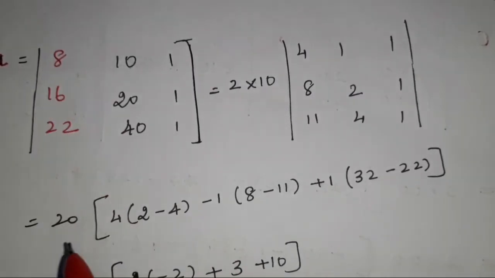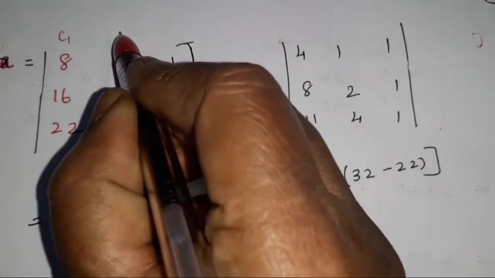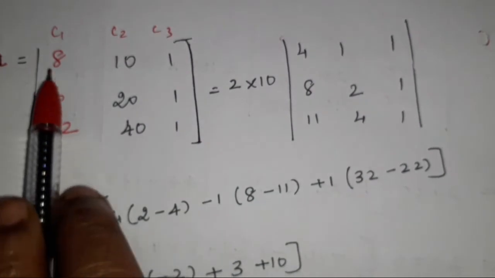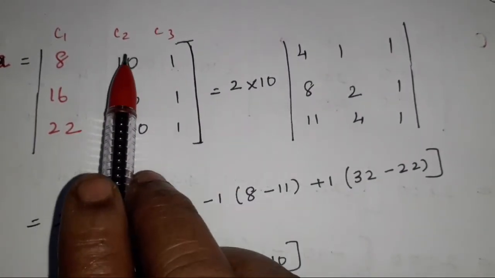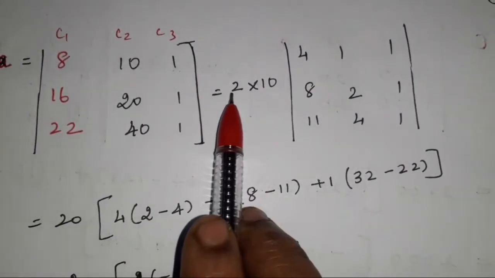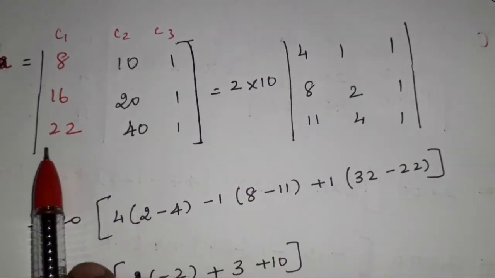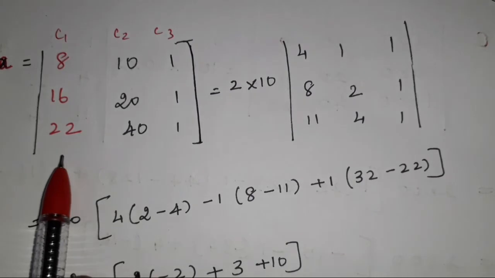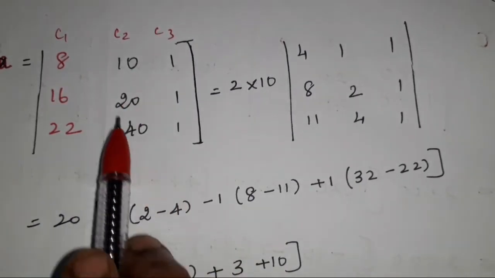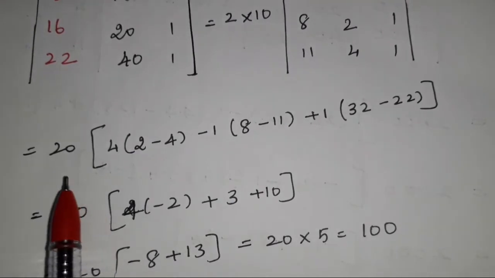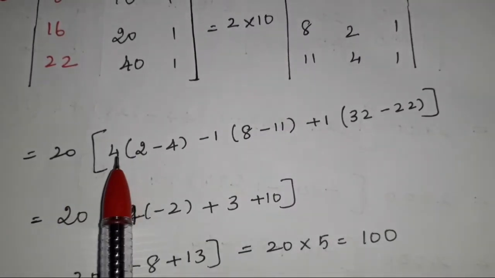See, here this is our column C1, this is C2, this is C3. Taking C1, 2 outside for C1. Next is C2, taking 10 outside. The balance of 4, 2, 4 are 8. So taking 2 for C1 becomes 4, 8, 11. If we take 10 outside, it becomes 1, 2, 4, 1, 2, 4. After the calculation, what do you get? 20 into, you know well, 20 into what?